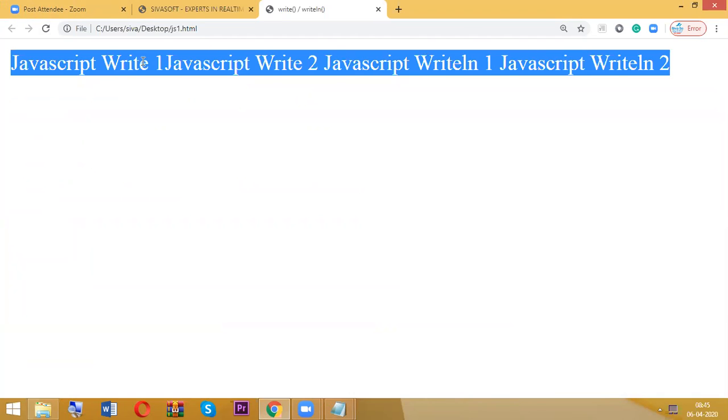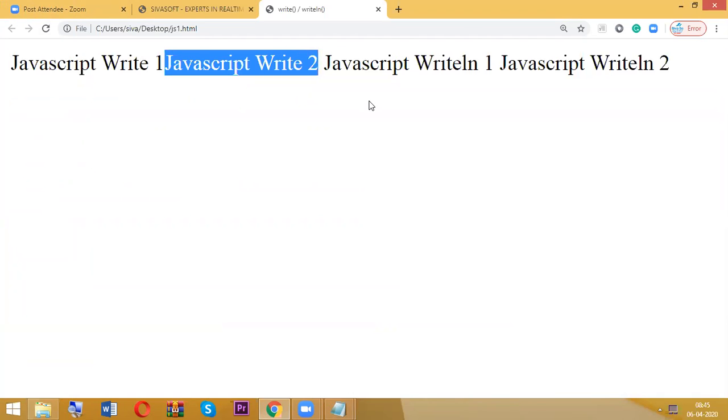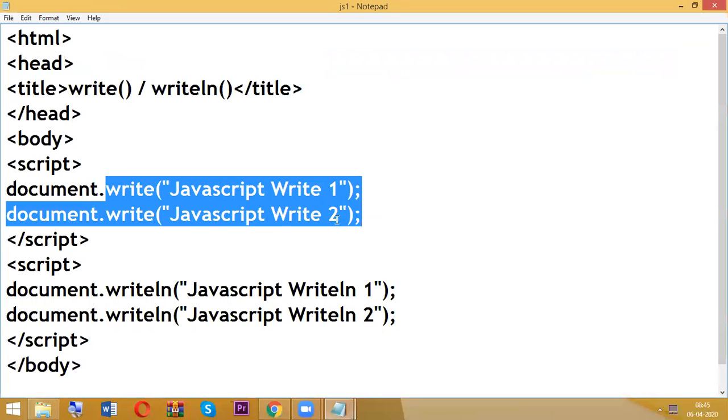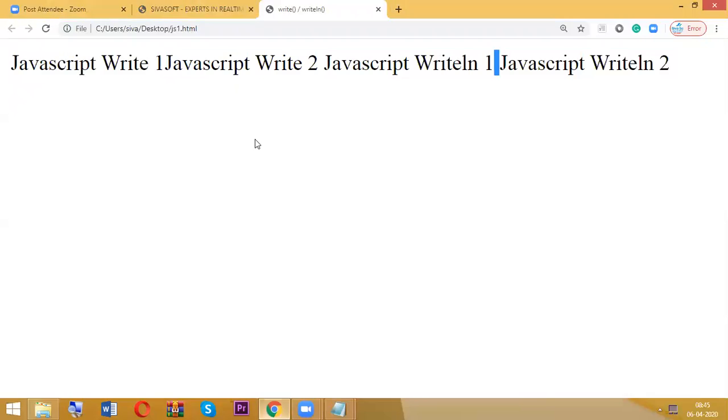What is that difference? Whenever we write document.write, see here, after write one there is no space. That is the only difference you are going to find right now. But in case of writeln, in between you are going to have some space. So whenever you prefer document.write, between write one and write two there is no space. In case of writeln, we have the space. That is the one difference you are going to find.